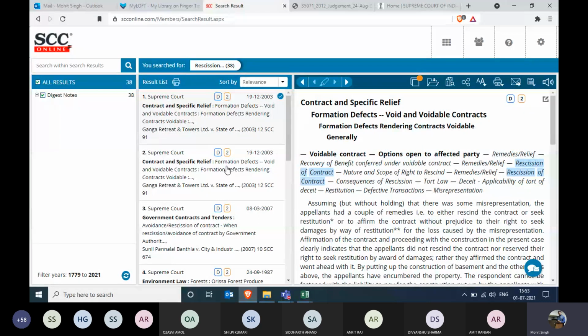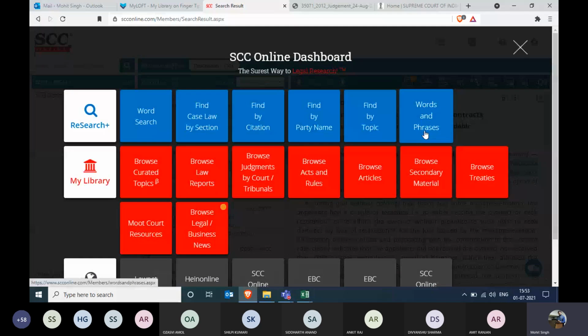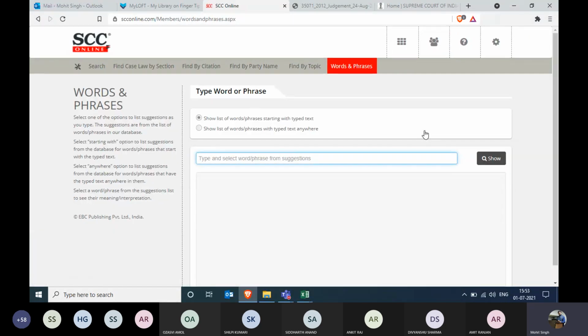One more tile which is very helpful for the first and second year students is words and phrases. Words and phrases gives you the legal meaning of words, in such a way that if we know the meaning of a word, we also want to know whether this meaning has been defined by any judge in a judgment.